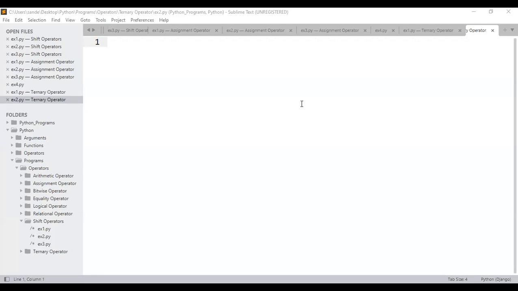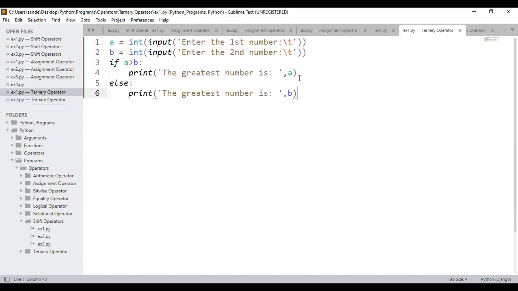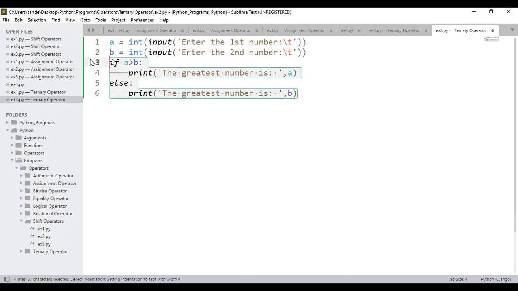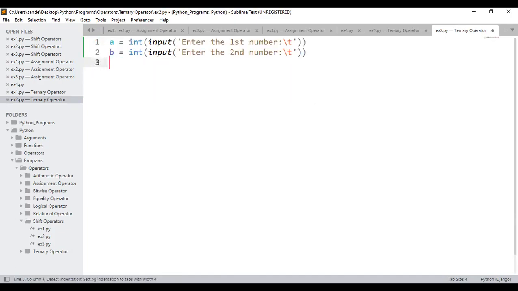Okay. Observe properly now. When it comes to the ternary approach, it is pretty simple. I'll take the two inputs from the end user. That is the same, that would remain the same. There is no doubt in that. I'll just copy this and paste it the same. But I'm not going to write this one. So then what will you write, sir? You only observe. Please observe, guys. I'm telling everyone, please observe properly. I will write like this.